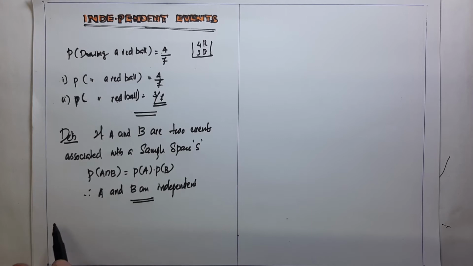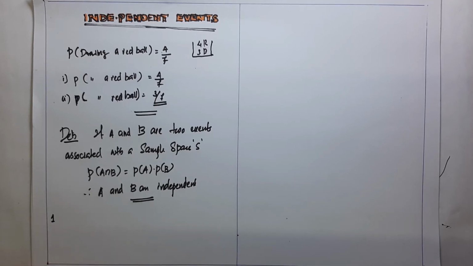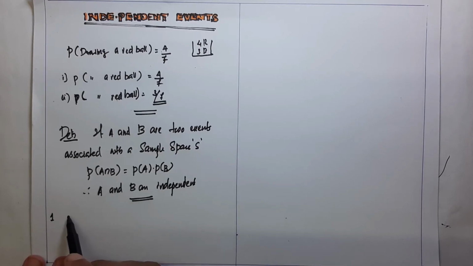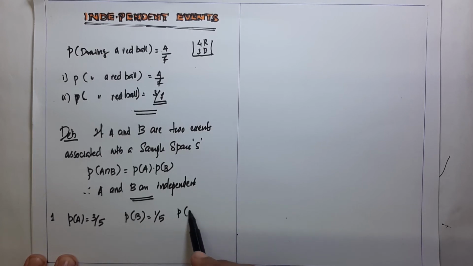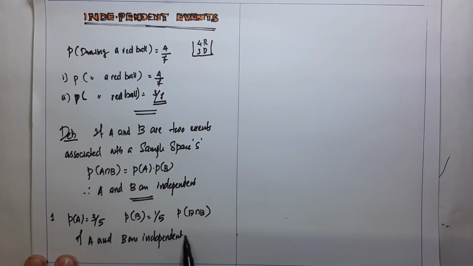Our first question: if P of A is equal to 3 divided by 5, P of B is equal to 1 divided by 5, find P of A intersection B if A and B are independent.